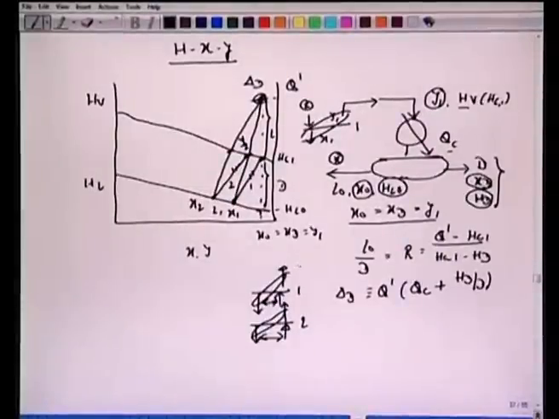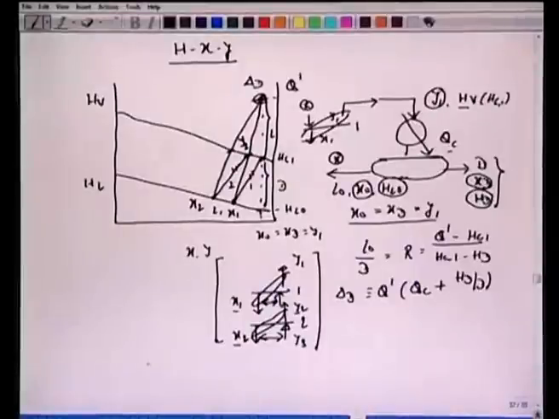So notice this nomenclature, we have this y1, we have x1, we have y2, we have x2, all right. So x1 to y2 we have operating line, x2 to y3 we have this operating line, okay. So this is about total condenser, and similarly we can mark the HXY point on the partial condenser, which we will do in the next class, okay.